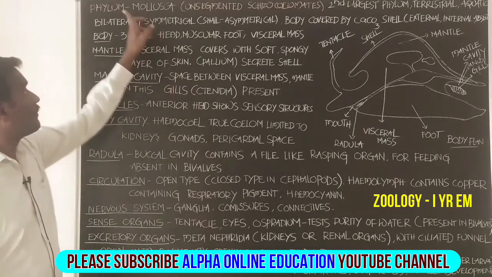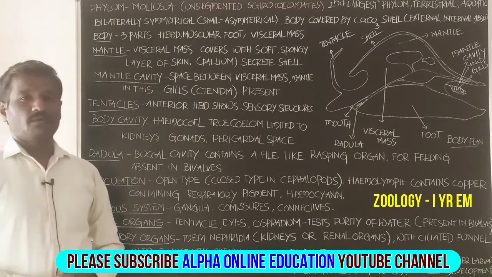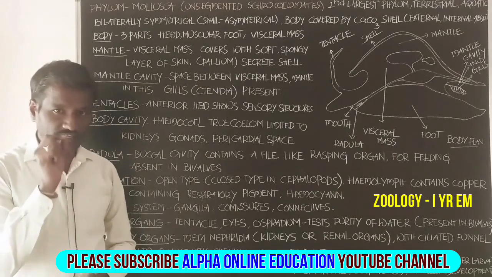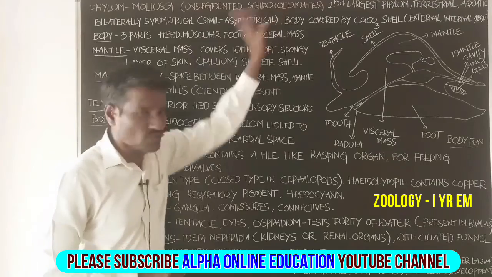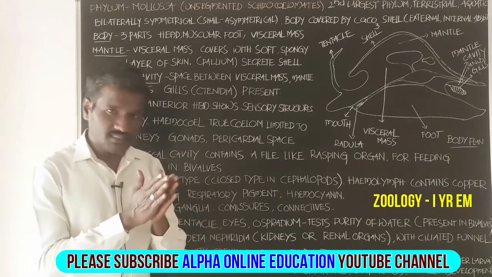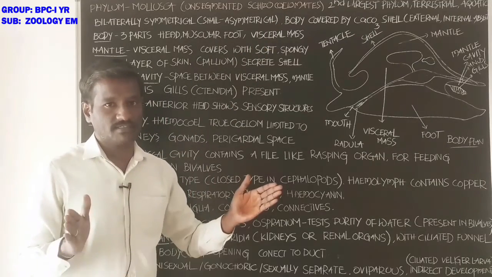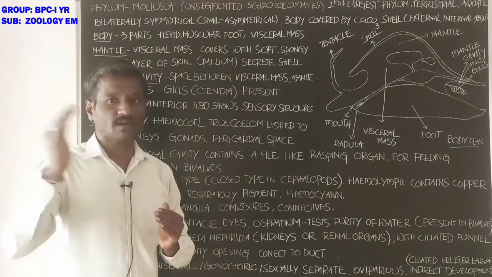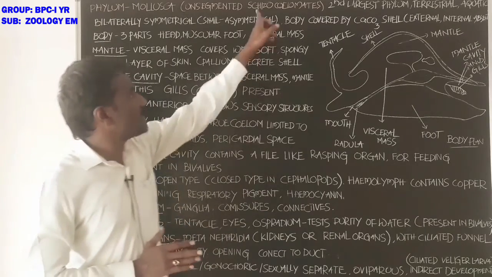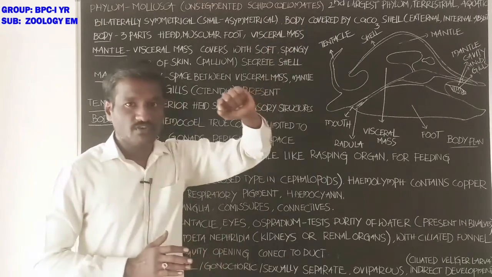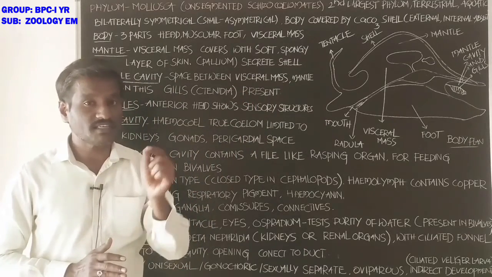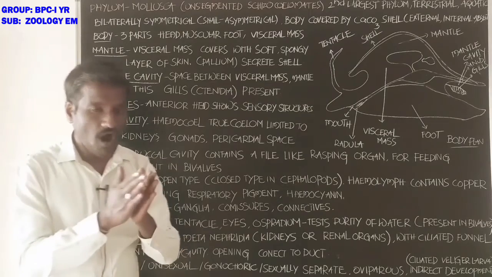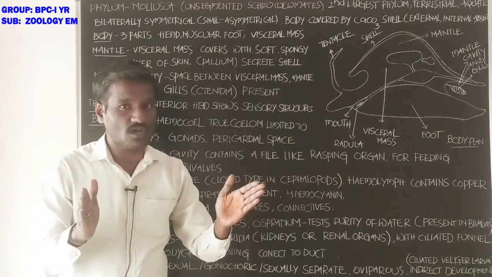Students, phylum Mollusca. These animals are unsegmented schizocoelomates. The body is not divided into segments like the earthworm, which belongs to the phylum Annelida. Which type of coelom is present in these animals? That is schizocoelom, formed by splitting of the mesoderm layer.